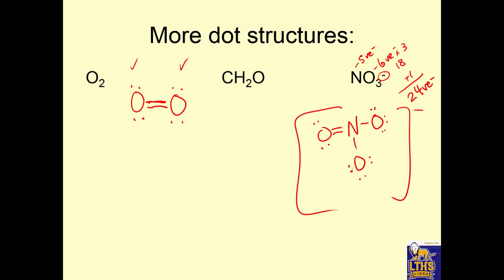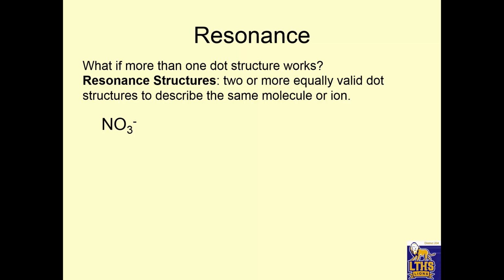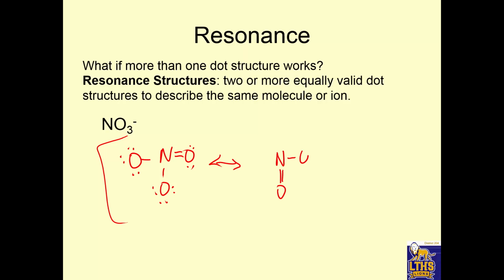But wait, that one we just drew, why couldn't we draw it like this? Well, the truth is we can. This is just as good as that dot structure I just drew. But wait, what if we put the double bond down here? Oh my goodness. You're not going to believe this, but this is just as good as that other one. But what about the first one I drew, where the double bond was over here?